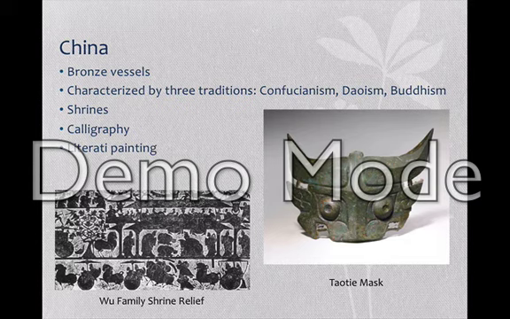Now we're going to talk about China. Chinese civilization is characterized by three traditions: Confucianism, Taoism, and Buddhism. Prior to these traditions, China produced cast bronze objects during the Shang dynasty. The Tao Tai mask seems to be a recurring image on many Chinese bronze vessels. The Tao Tai mask is a composite monster with wings, claws, and horns whose meaning remains unknown. The vessels were used in rituals in honor of ancestors.